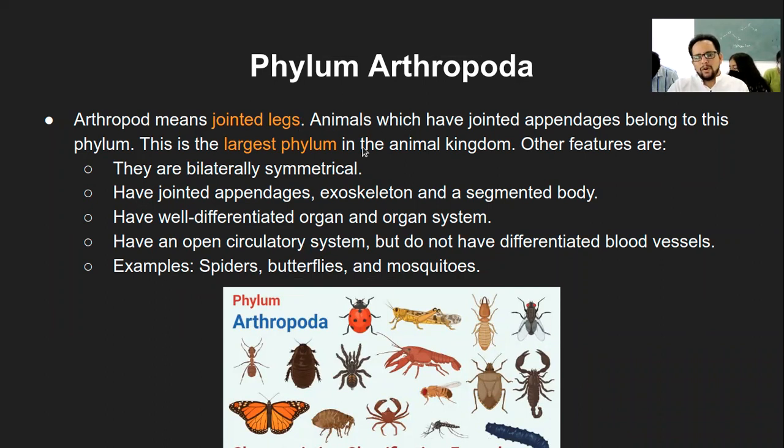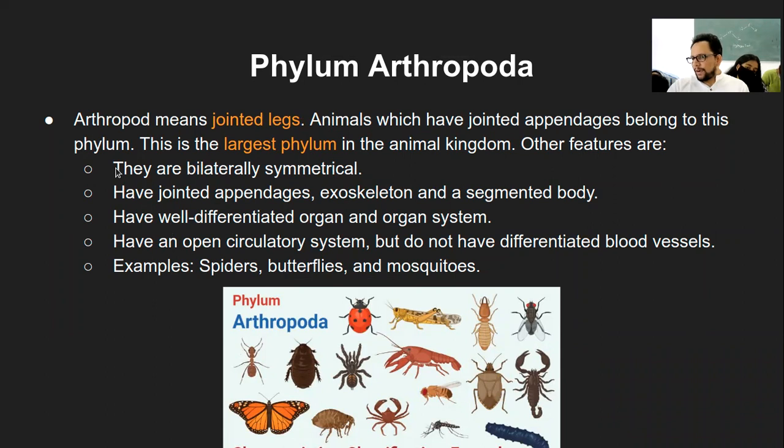So this arthropoda, like I said, they have jointed appendages and they belong to this phylum. This is one of the largest phyla in the whole animal kingdom, because obviously, if you look at the number of species that it includes, it is quite a lot. Is it the largest or one of the largest? Because of the number of species that it has.